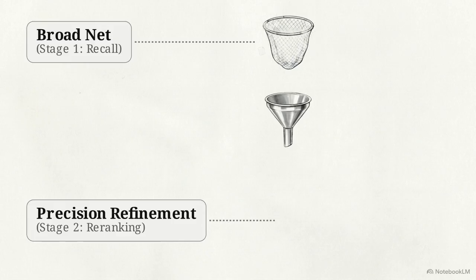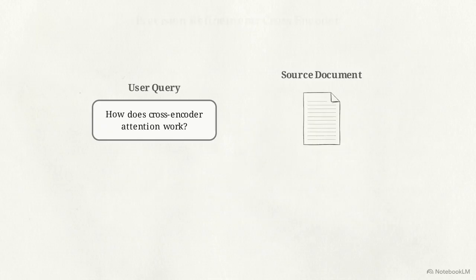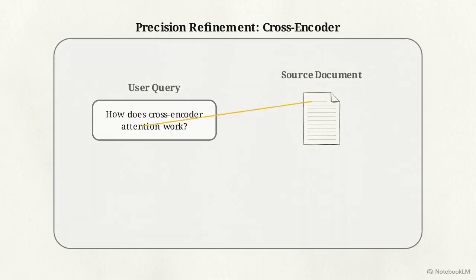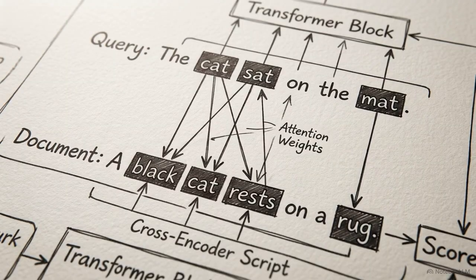A wide net of documents enters the first stage, and a narrow, targeted set drops into the second stage to be precisely reordered. The cross-encoder evaluates the specific document and the specific query together in real time. It utilizes full transformer attention to analyze the exact textual relationship, rather than relying on isolated vector distances.